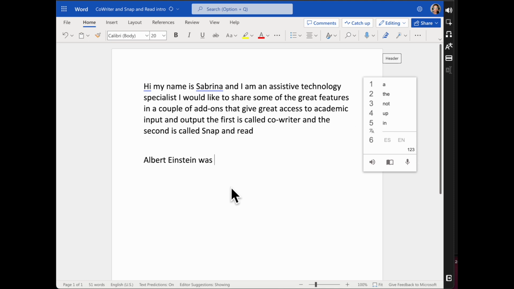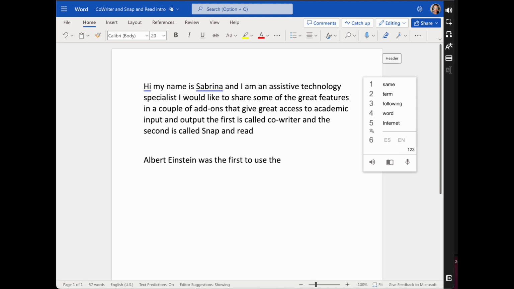Was the first to use the. Now right here I might be thinking, I don't think I want any of these words. I wanted to talk about the theory of relativity that we talked about.